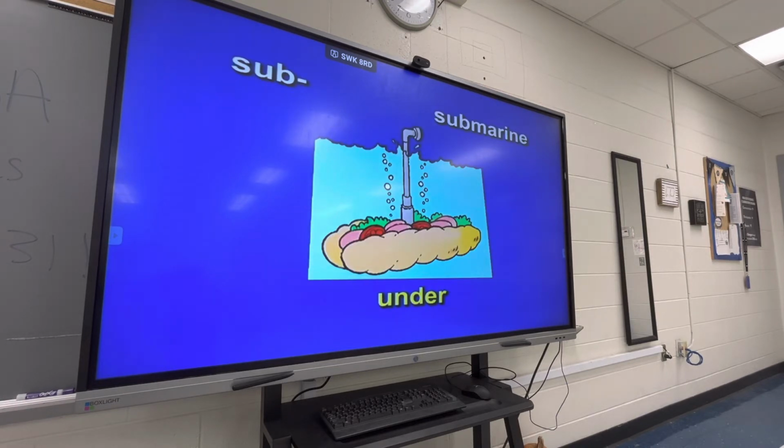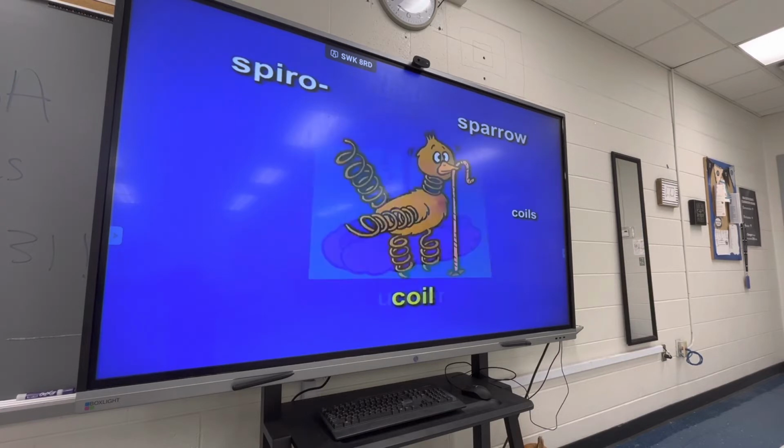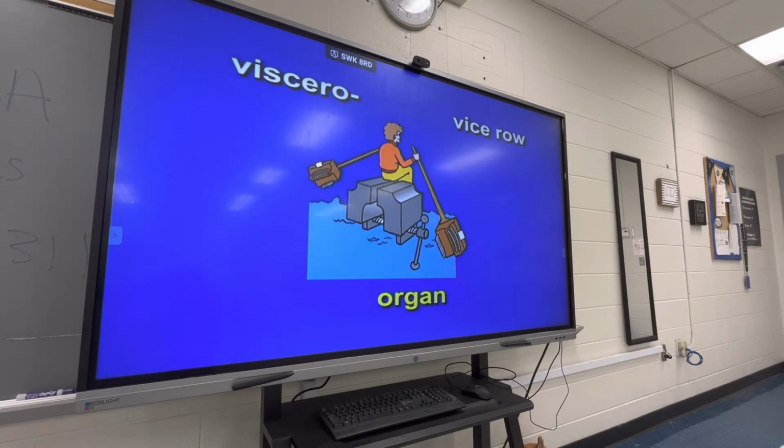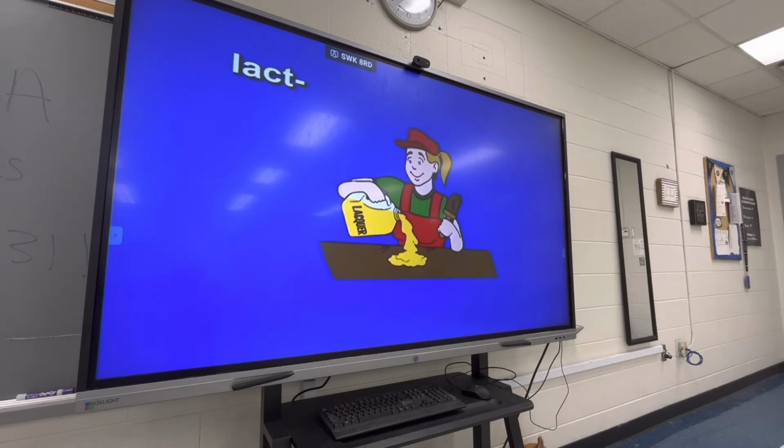Submarine, under. Spiral, sparrow, coils, coil. Lacrim, lake rim, tear. Visceral, vice row, organ. The next element is lact.